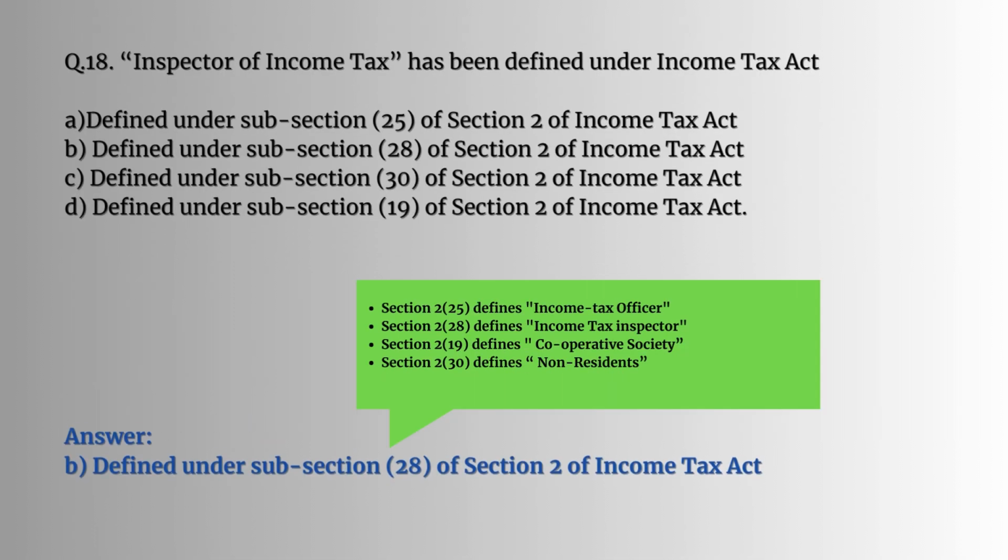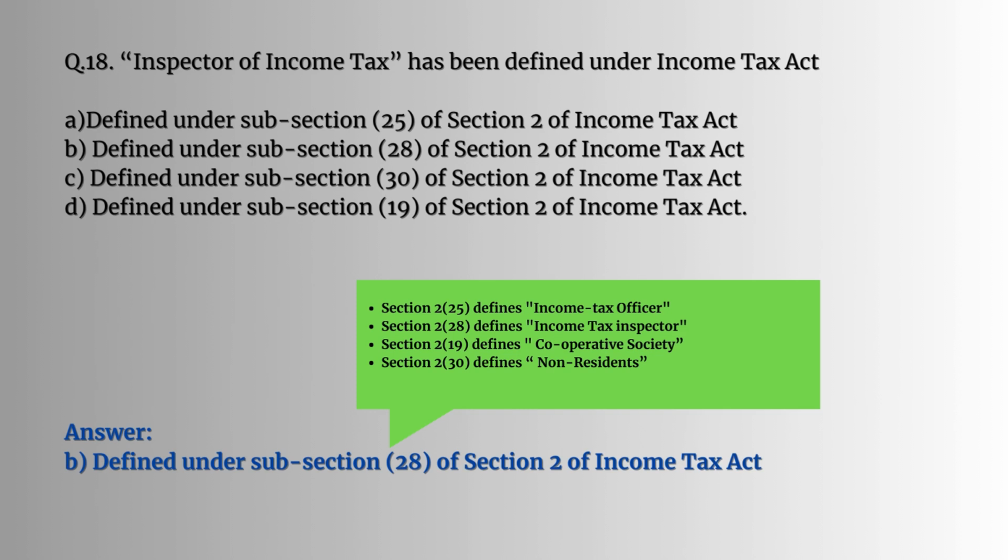Question number 18. Inspector of Income Tax has been defined under Income Tax Act. So, let's see what are the subsections. Section 225 defines Income Tax Officer. Section 228 defines Income Tax Inspector. Section 219 defines Cooperative Society. Section 230 defines non-residents. So here they are asking about Inspector of Income Tax. So the answer would be B, defined under subsection 28 of Section 2 of the Income Tax Act.